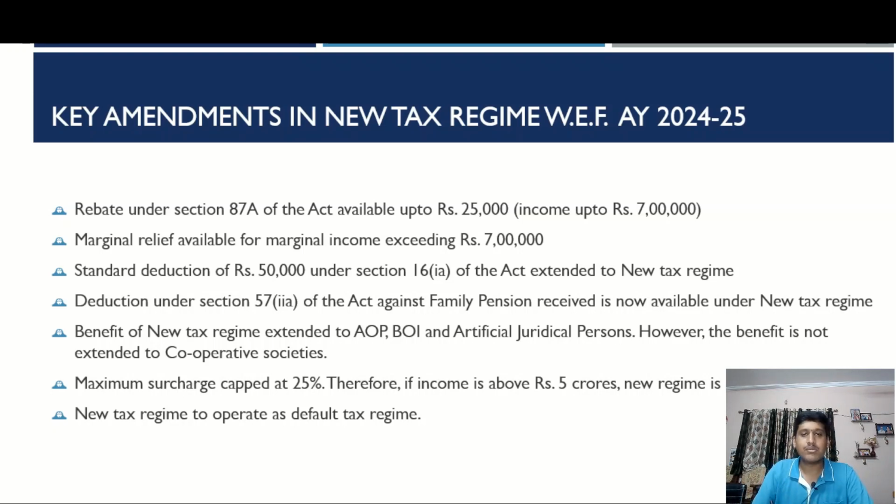One of the most important and beneficial amendments that has been brought in is that the maximum surcharge is capped at 25%. As we all know, income above 5 crore rupees will suffer a surcharge of 37% for individuals. But if the individual opts for the new tax regime, the maximum surcharge will be capped at 25%. Beyond 5 crores, the surcharge percentage would still remain 25% and not 37%. And from assessment year 24-25 onwards, the new tax regime will be the default tax regime for all individuals. If the individual wants to opt for the old tax regime, the person will have to file a prescribed form and opt for the old tax regime.